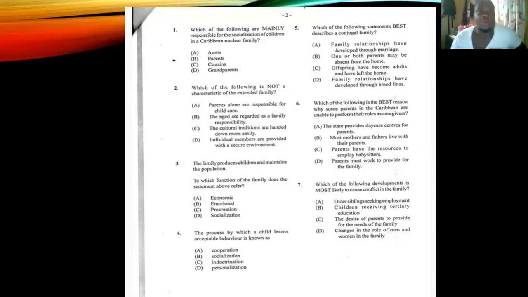All right. Number one says, which of the following are mainly responsible for the socialization of children in a Caribbean nuclear family? So this question is saying that all of the suggested answers are responsible for socialization in some way or form, but which one is the main agent of socialization? Is it A, aunts, B, parents, C, cousins, D, grandparents? The answer for number one is B, parents.